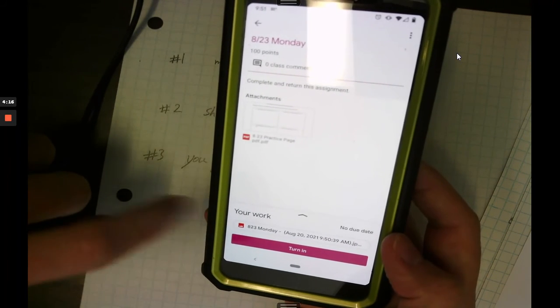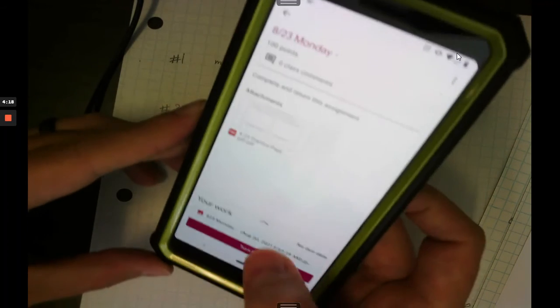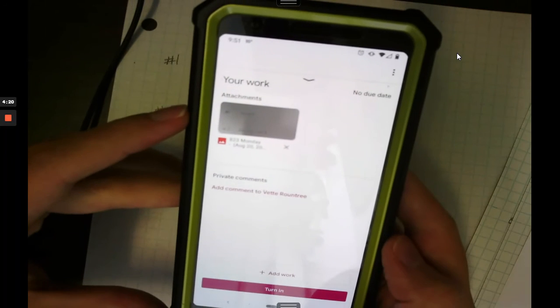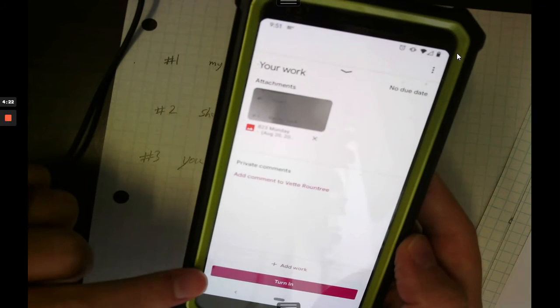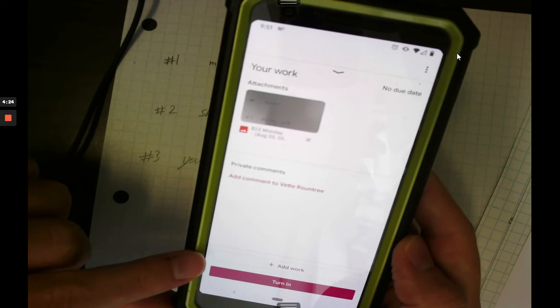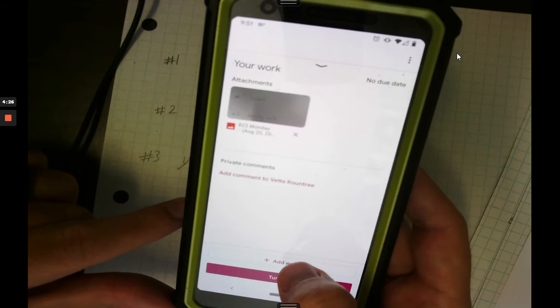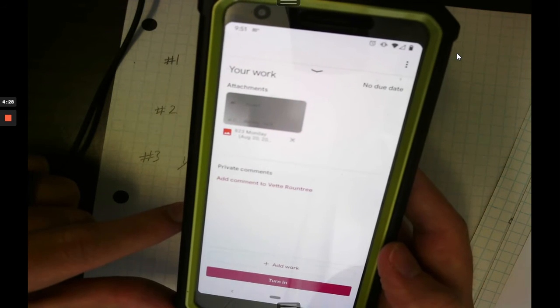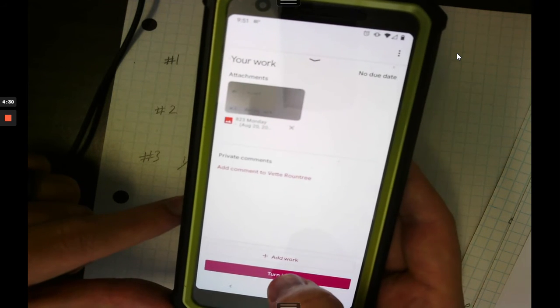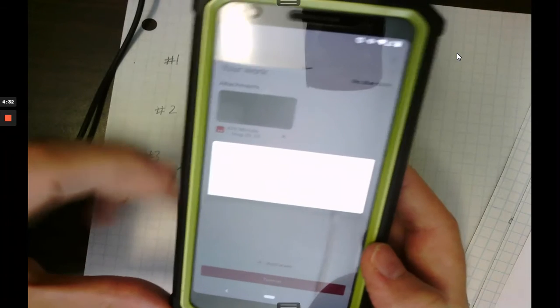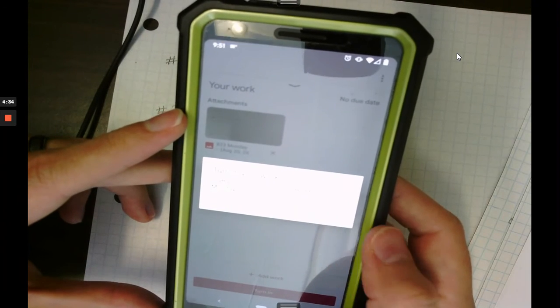If I need to add another photo, I can open up my work, pull the little arrow, and I have the option to either turn it in or add more work. If I want to add another photo, then I click Add Work, and I add another photo. Once you have them all done, you're going to turn that in. One attachment will be submitted for 823 Monday turn in.